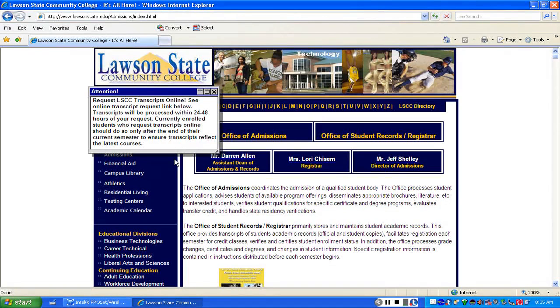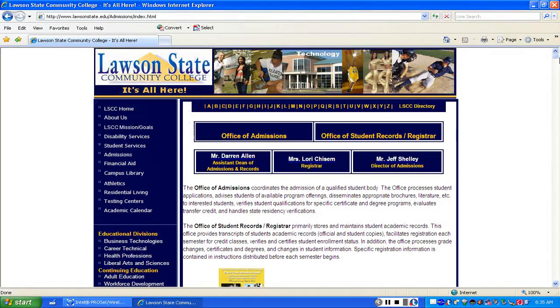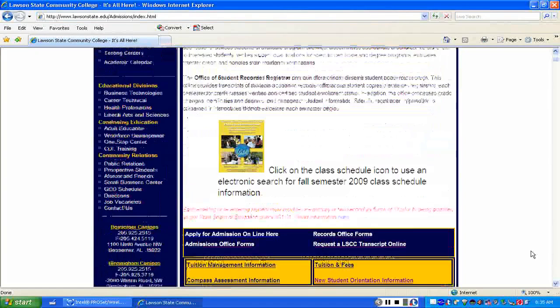So this particular attention box can change, so it depends on when you're actually accessing the site. But you can see that the records office and admissions office will always put helpful information out there for you. So let's go ahead and hit the X box and get rid of this pop-up window. We're going to scroll down. I'm going to stop right here.